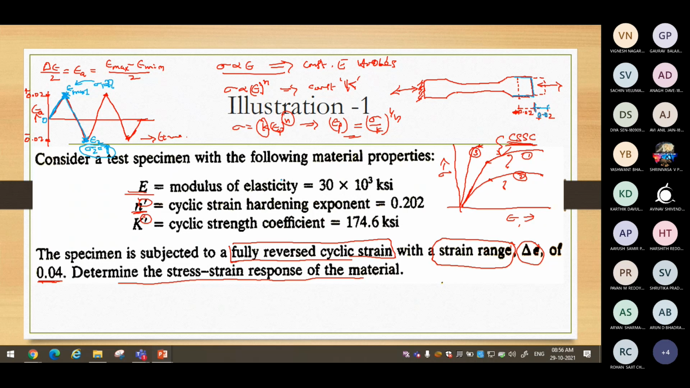And then here, how many number of cycles we have to determine, that is not mentioned. So if we complete one cycle, that is more than sufficient. And then we have to come back to 0. So when strain is 0, what is the stress?